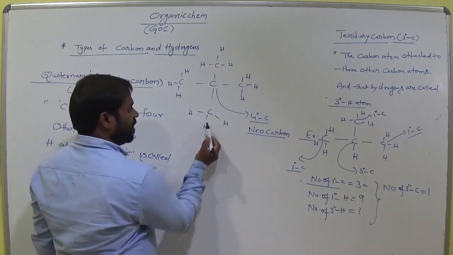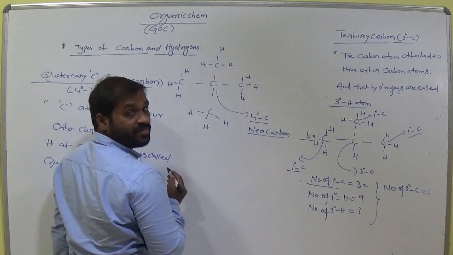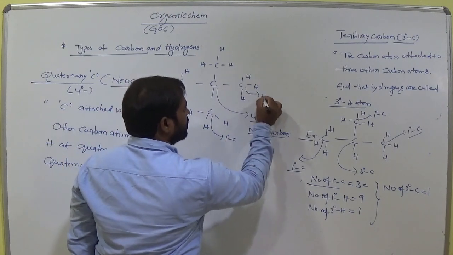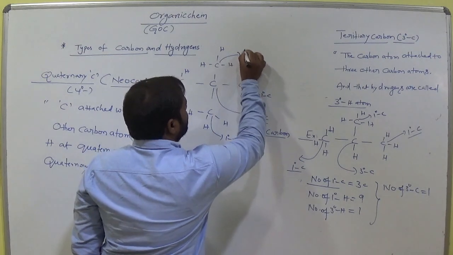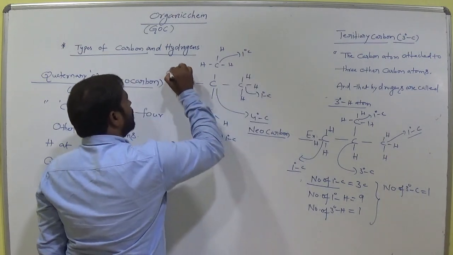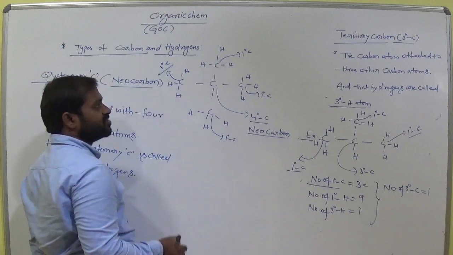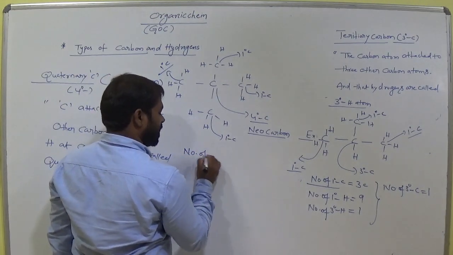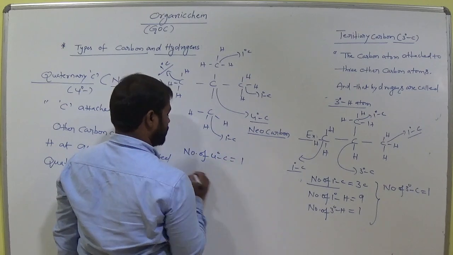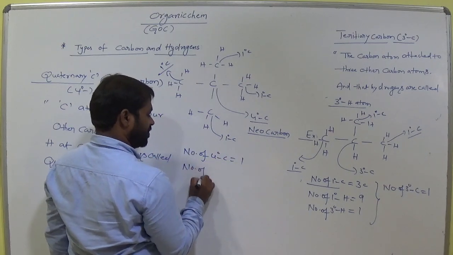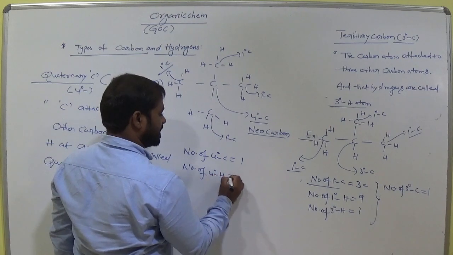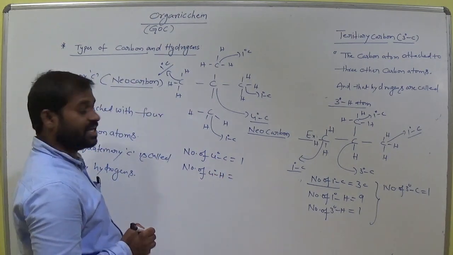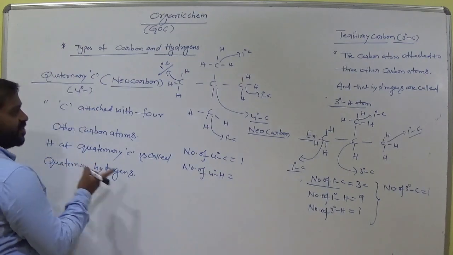Okay, clear? Now what about this one? This carbon is bonded with 1 carbon, so we call it primary carbon. This is also primary carbon. This is also primary carbon. This is also primary carbon. Is it clear, students, up to here? Now count the number of quaternary carbons. 1. Am I right? Number of quaternary hydrogens here. Is there any possibility here? So no quaternary hydrogen is possible.